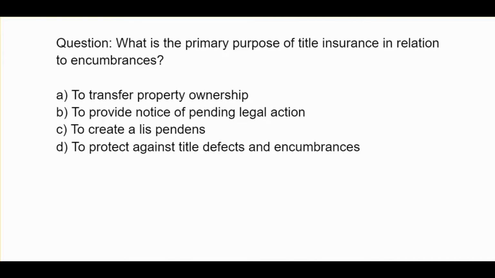What is the primary purpose of title insurance in relation to encumbrances? A, to transfer property ownership. B, to provide notice of pending legal action. C, to create a lis pendens. D, to protect against title defects and encumbrances.